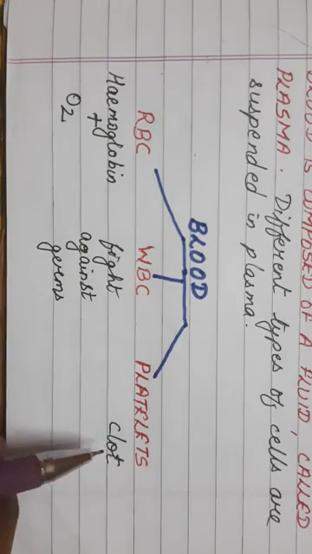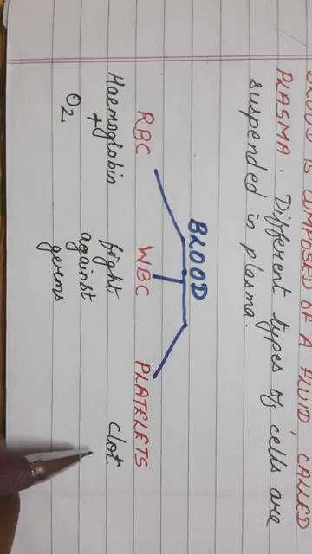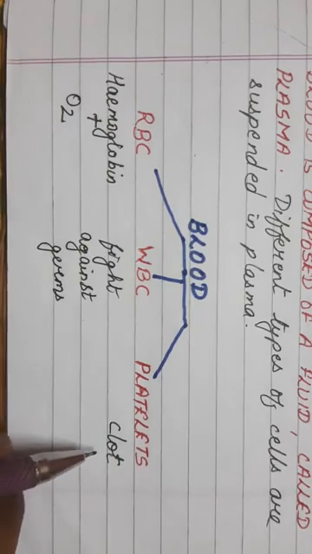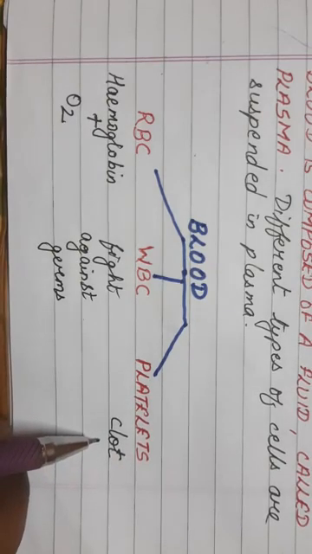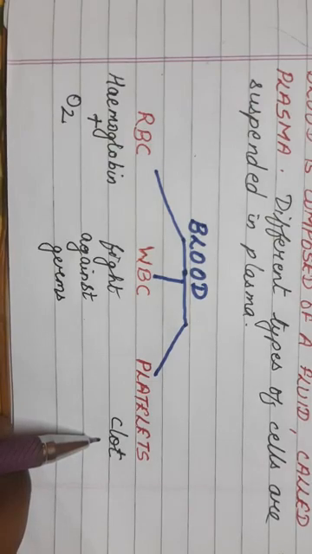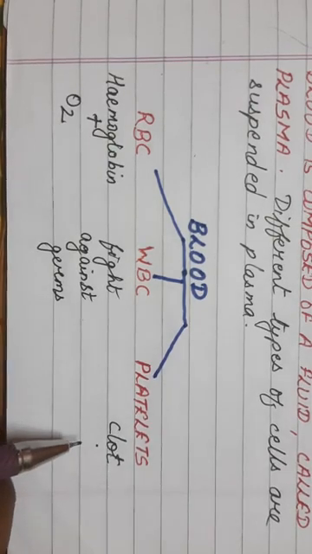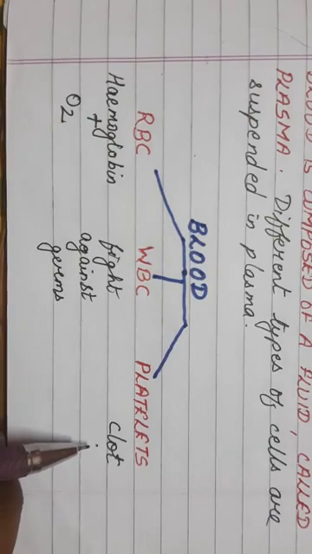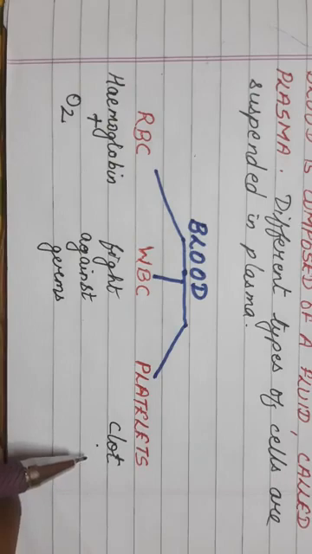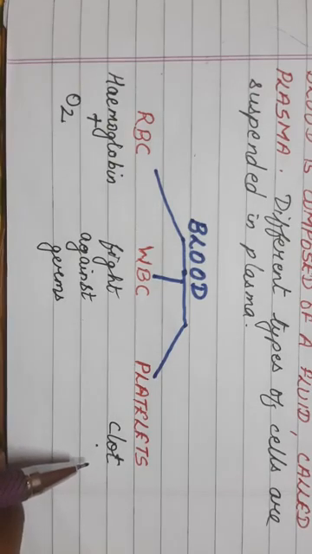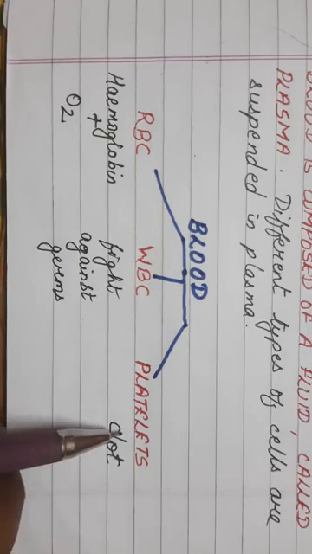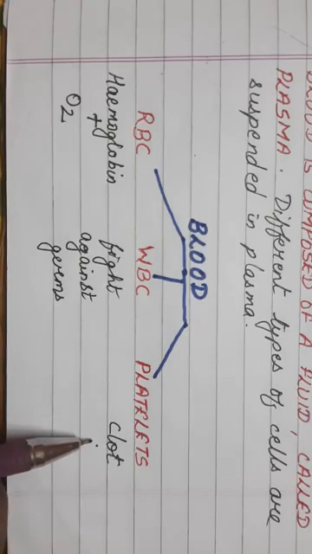Clear, children? So platelets are important for clotting of the blood. If there are no platelets, your blood will not clot, or if you get an injury, you may keep on bleeding and bleeding, and finally you may die due to bleeding. If any accident occurs, a person may bleed to death.